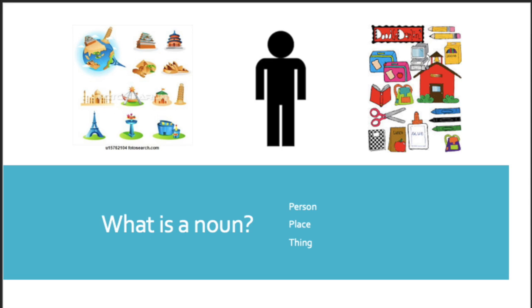Okay, so let's think about what a noun is. A noun is a person, place, or thing. A person could be me, you, mom, dad. A place could be school, home, pretty much anywhere in the world. And then we have a thing. The picture shows us things at school, scissors, glue, things like that we know of.